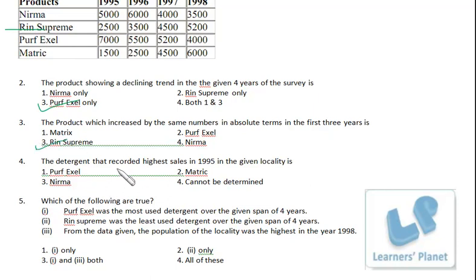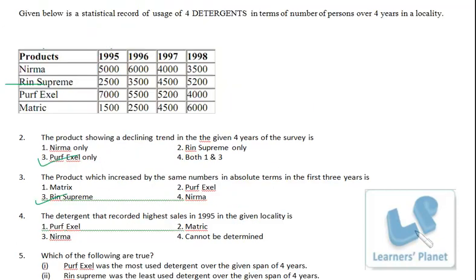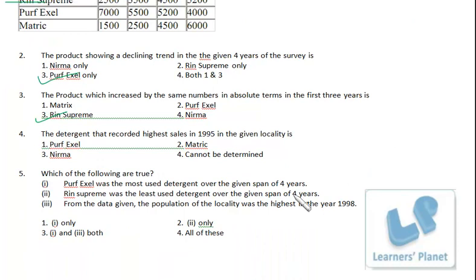The detergent that recorded the highest sales in 1995 in the given locality. Friends, here we have been given the number of users in these 4 years for these products. We have not been given the prices of the products, right? So we cannot find out the sales, right? So it cannot be determined. No need to calculate.